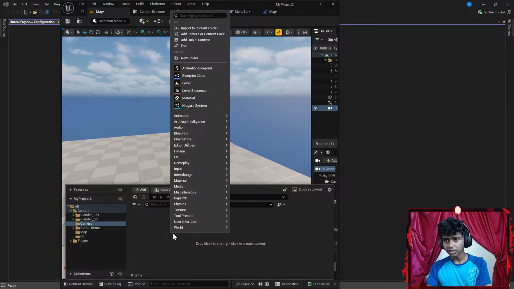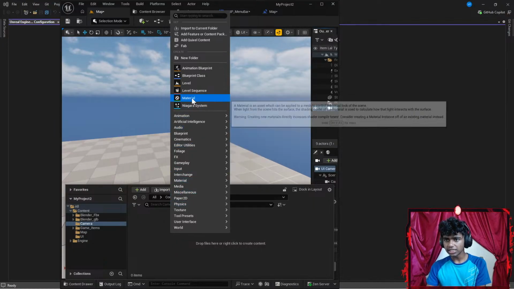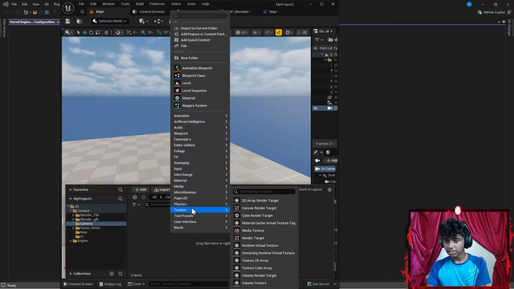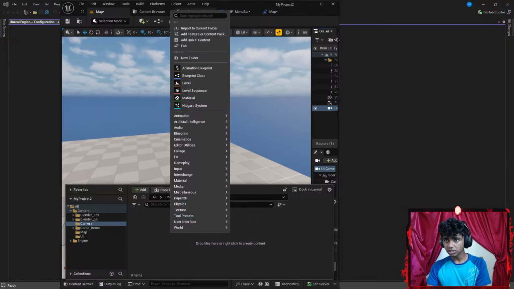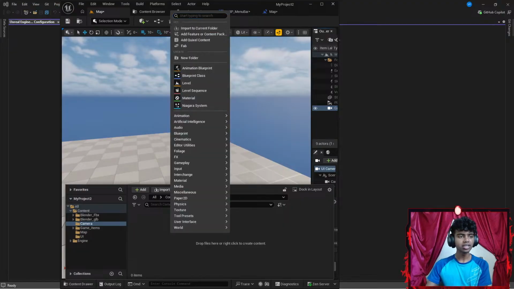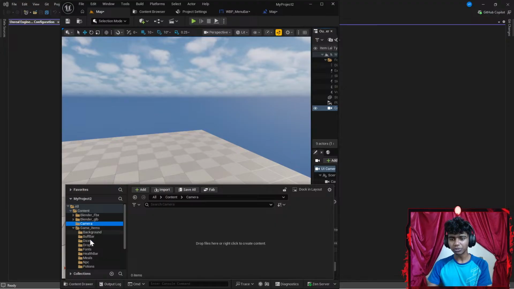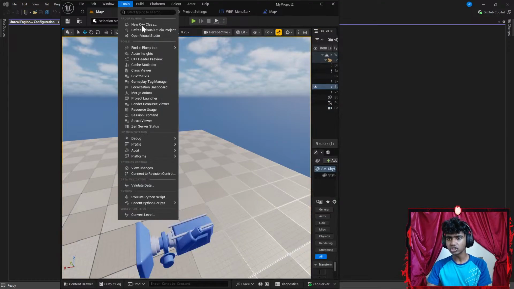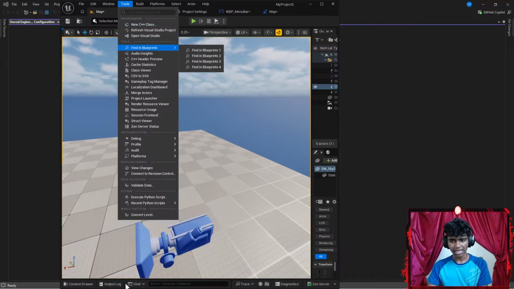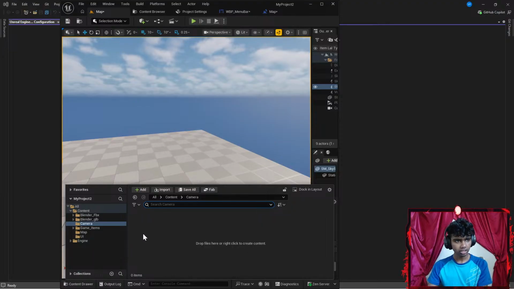I'm gonna right click. Do you guys see C++ classes? I see blueprint class. I see two presets. Let me type C++. So content browser, C++. Oh, I see. Okay, hold up, guys. I think the C++ class should be like in a folder here, but I don't have that yet. So I'm gonna go to my tools, go to new C++ class. Content drawer. So let me think this.